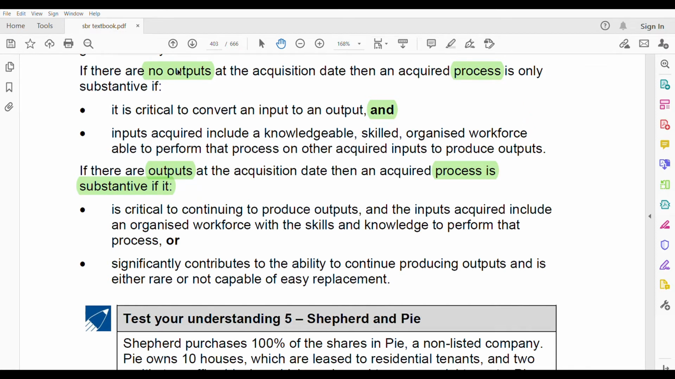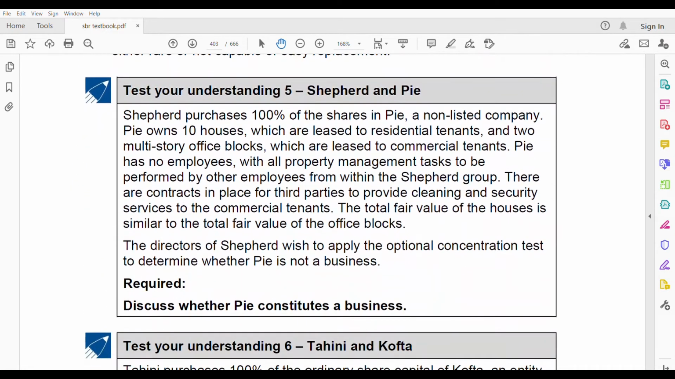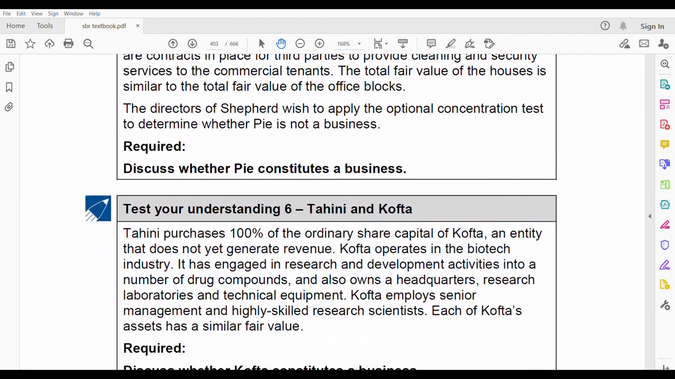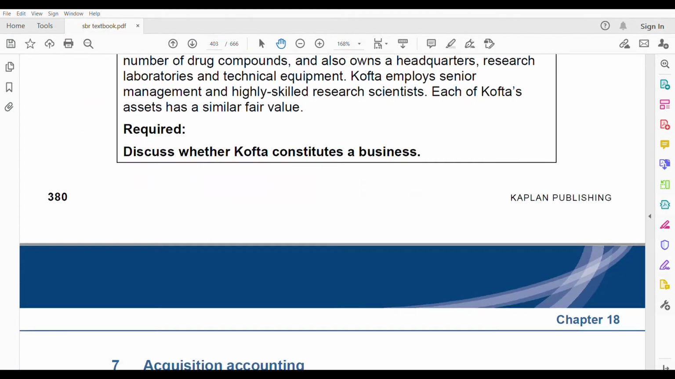But here, in the first scenario, they are only relying on the process. That's why they have to see that that process has to be very critical. Okay. Second point, significantly contributes to the ability to continue producing outputs and is either rare or not capable of easy replacement. Yes. It should be something which is rare and not something that you can easily replace. Then it is known as a very substantive process. Okay. So we have some very good questions to decide whether this constitutes a business or not.